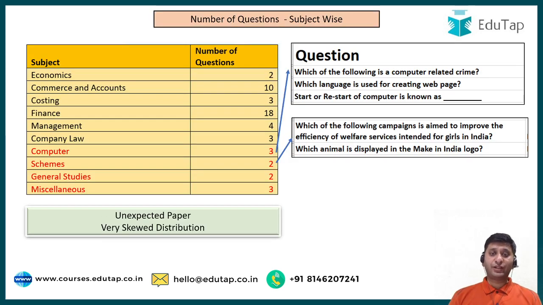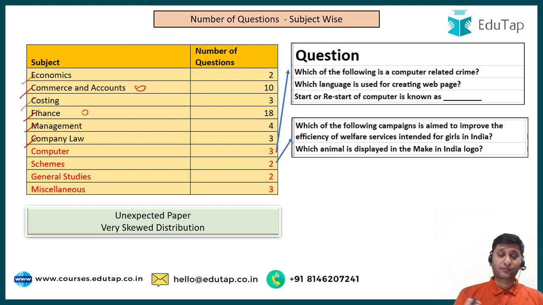So first of all, let's see the number of questions subject-wise. There are six standard subjects in the SEBI syllabus for Paper 2. Economics 2 questions, Commerce and Accounts 10 questions, Costing 3 questions, Finance 18, Management 4, Company Law 3. So you can see that even within these standard subjects, Commerce and Accounts and Finance contributed around 60% of the questions, whereas Economics, Costing, Management and Company Law contributed really few questions.